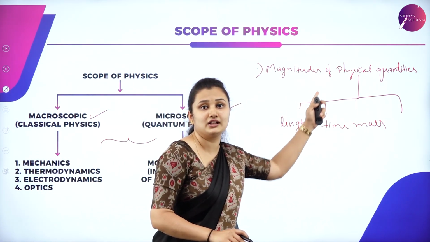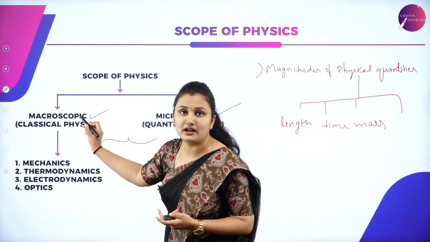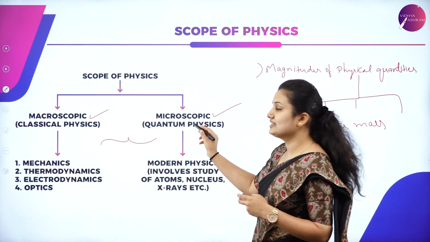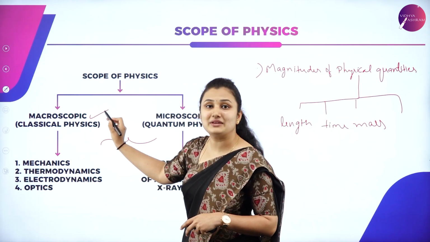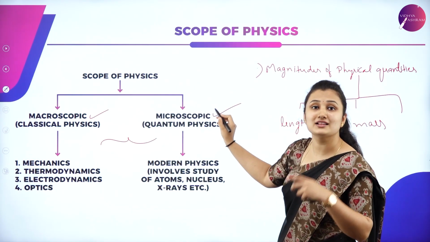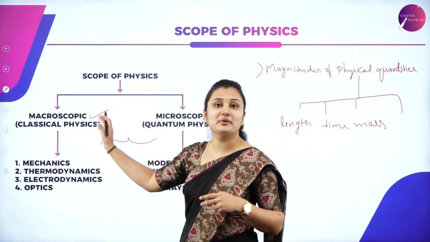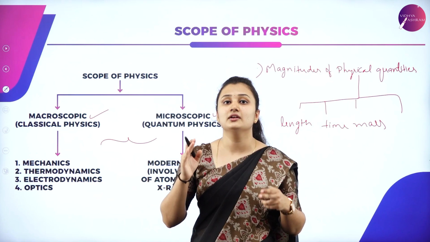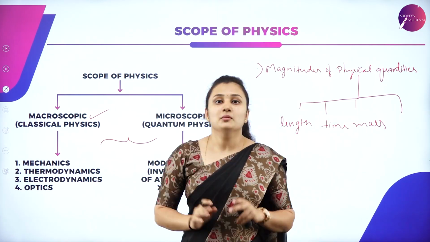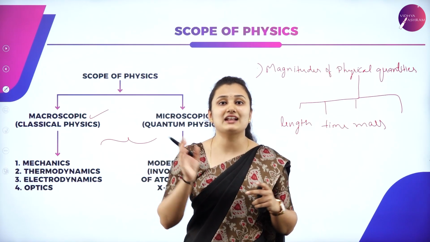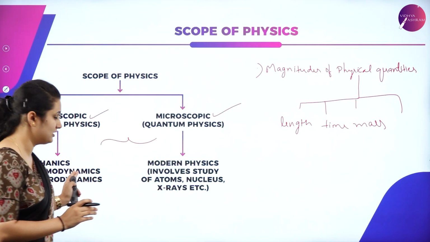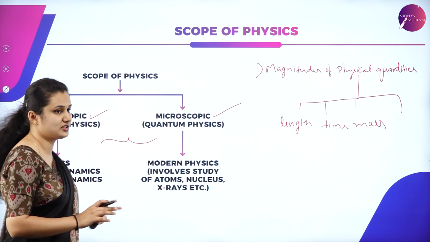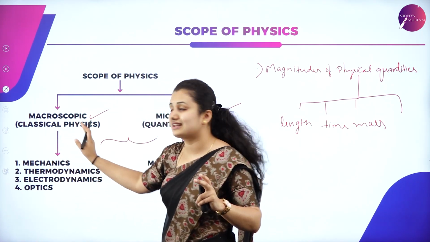If the magnitude of a physical quantity is large, then we call it macroscopic. If the magnitudes of physical quantities are minute, then we call it microscopic. So macroscopic means large quantities, microscopic involves minute quantities. Macroscopic involves the study of terrestrial bodies, celestial bodies, temperature, energy, motion of planets, etc. More specifically, the disciplines that come under classical physics, such as mechanics, thermodynamics, electrodynamics and optics, we group as classical physics. So macroscopic is more specifically nothing but classical physics.